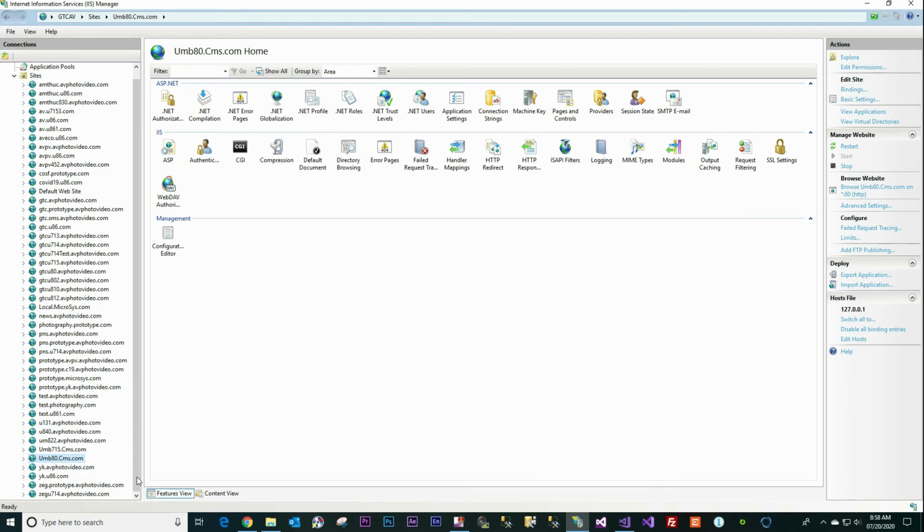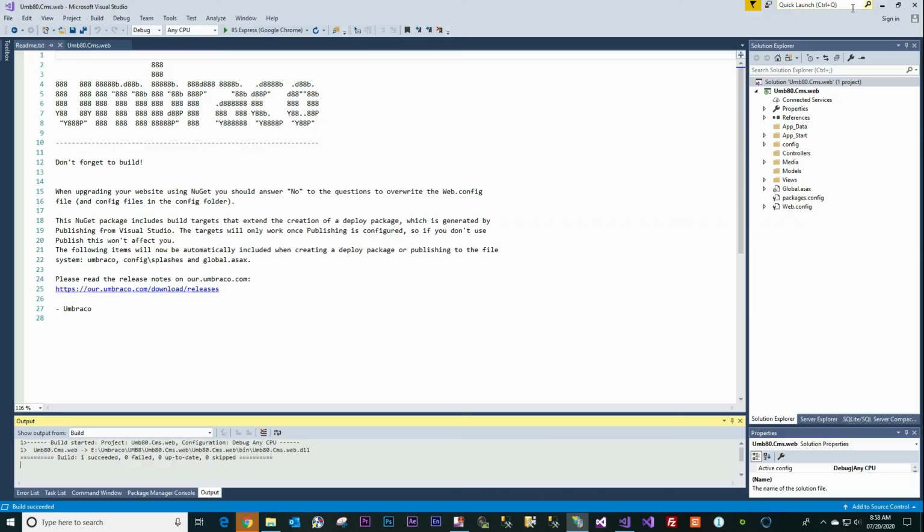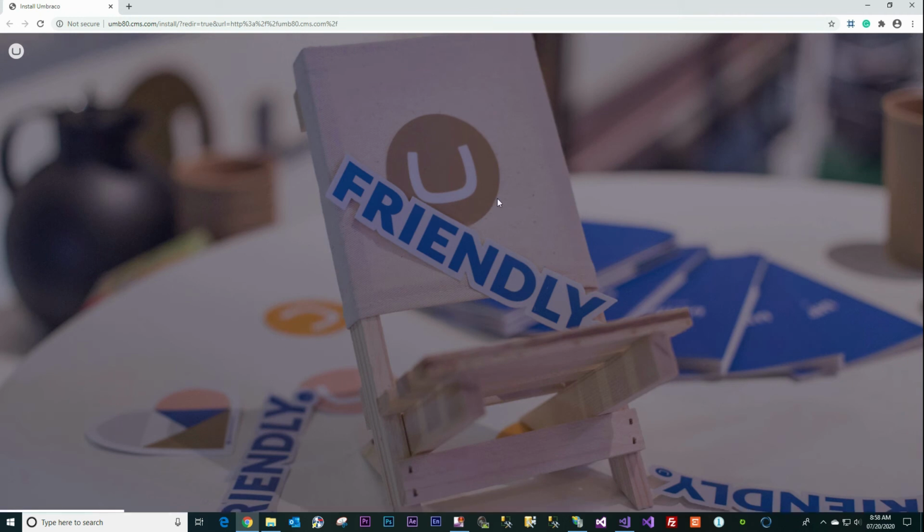Here's the website. Click on the right side, click on browse website. Go back to the web browser. Waiting for installing the Umbraco.